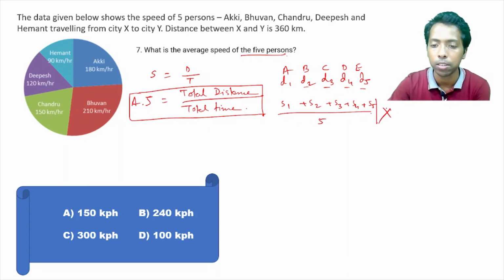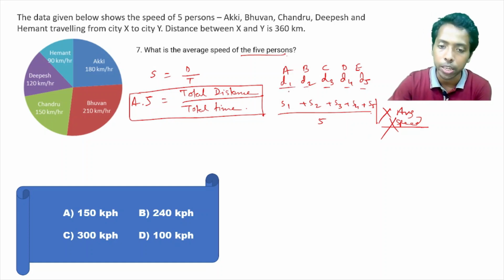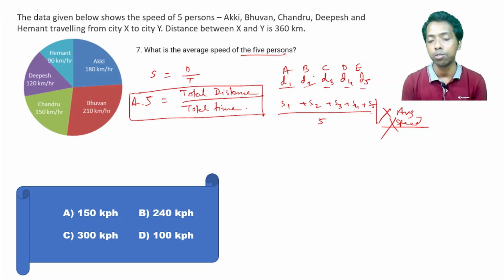This is not the average speed. Why? Because the individual traveling distance is not the same. So we cannot take the speed of individual persons whose traveling distances are different. Understand it?